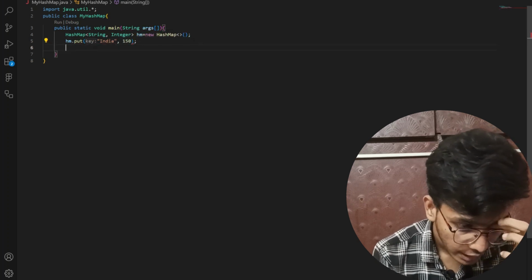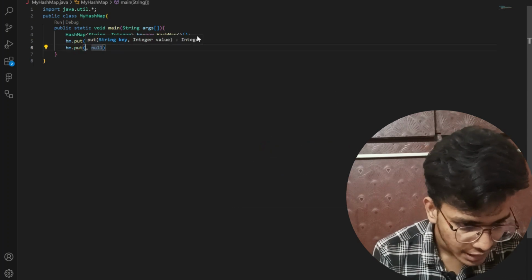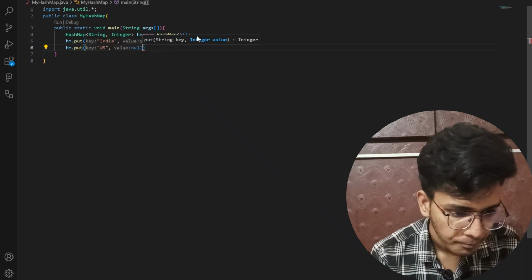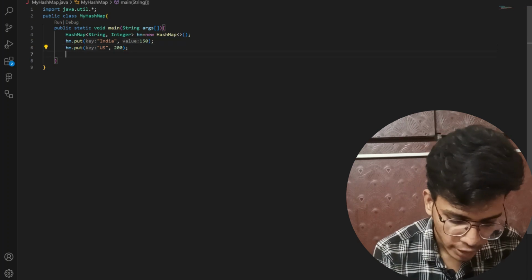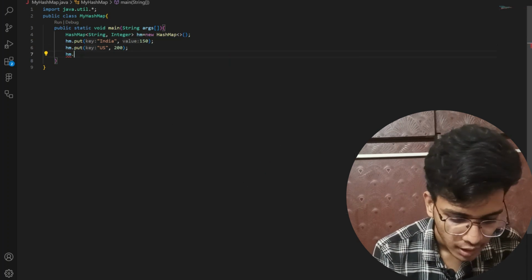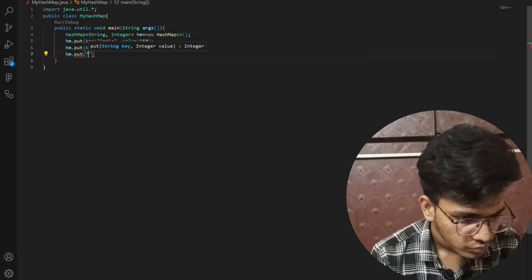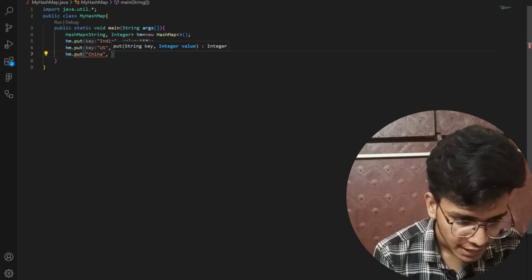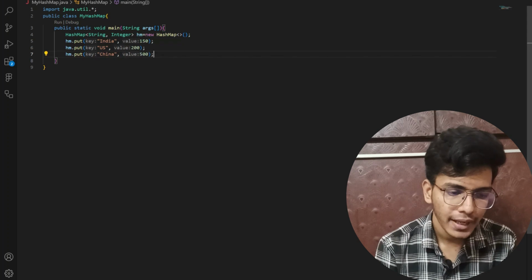Now let me add US, so hm.put, US and their population as 200. Now I want to add China, so hm.put, China and their population as 500. Now I have added elements into my hash map.